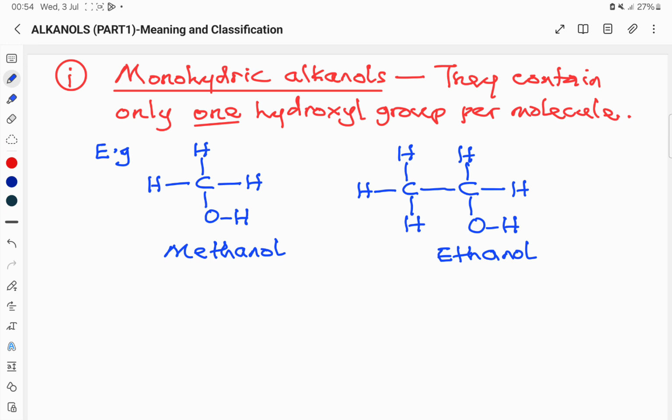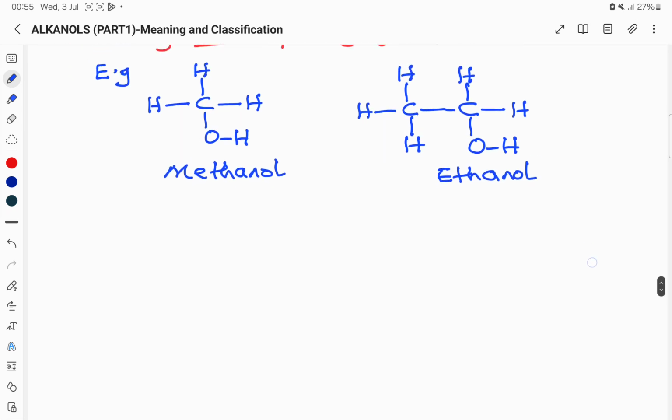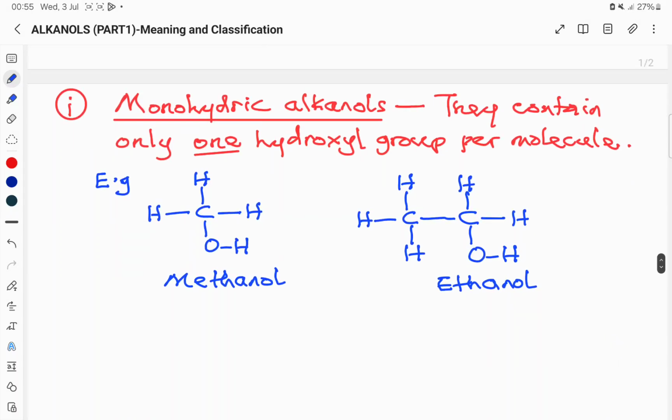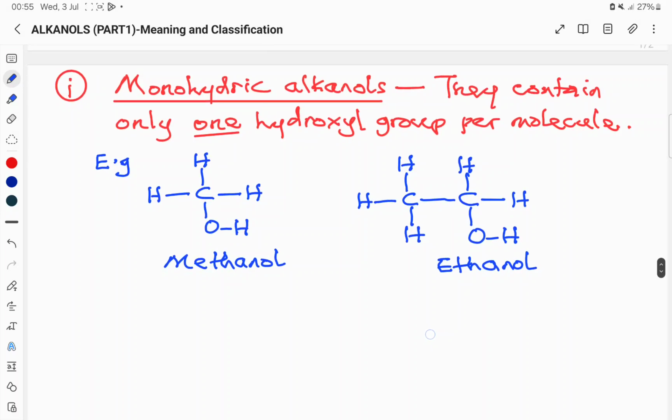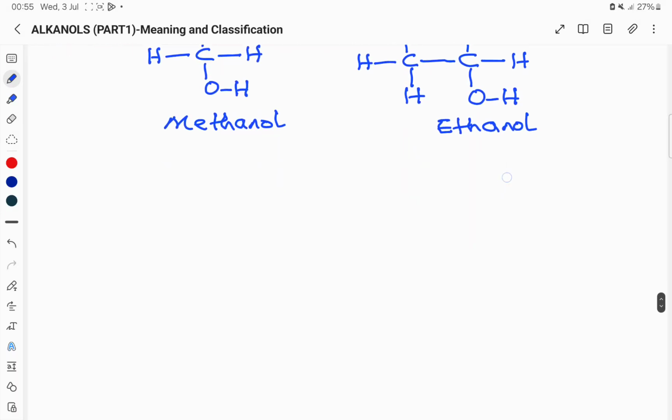Methanol is derived from methane by replacing one hydrogen atom with a hydroxy group. Ethanol is derived from ethane by replacing one hydrogen atom with a hydroxy group. So these are just examples of monohydric alkanols. Alkanols that contain only one hydroxy group per molecule.